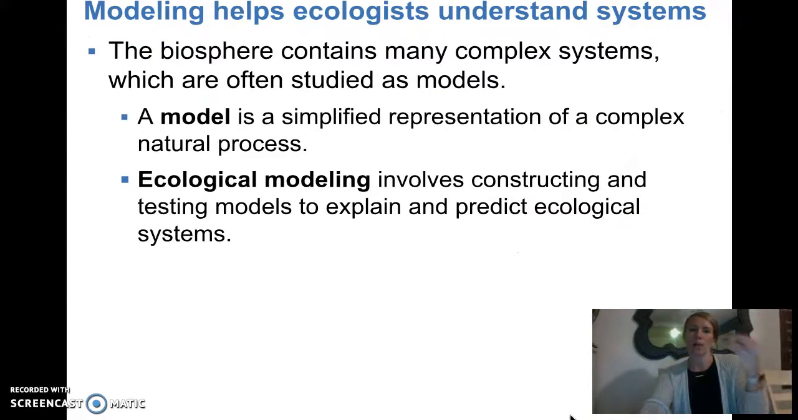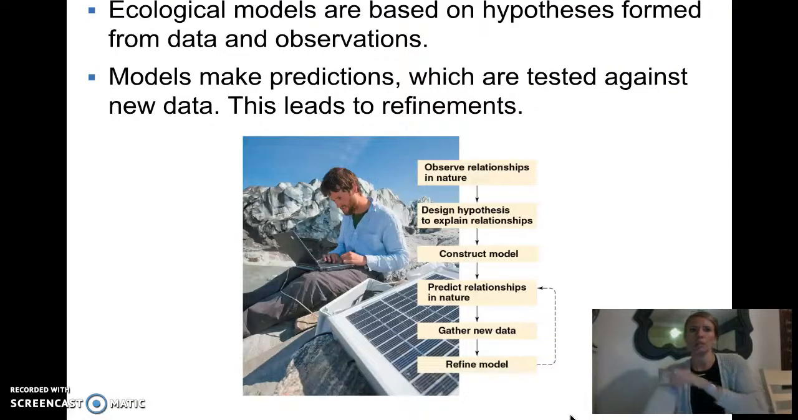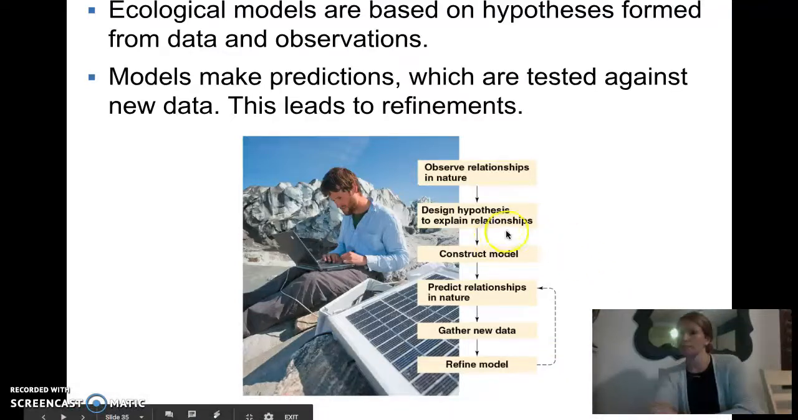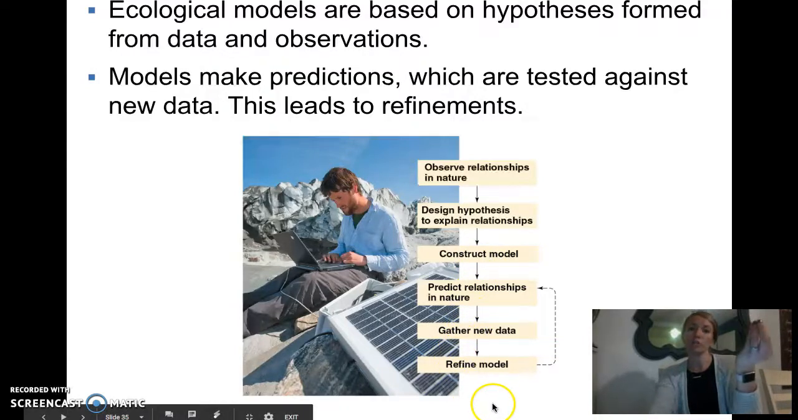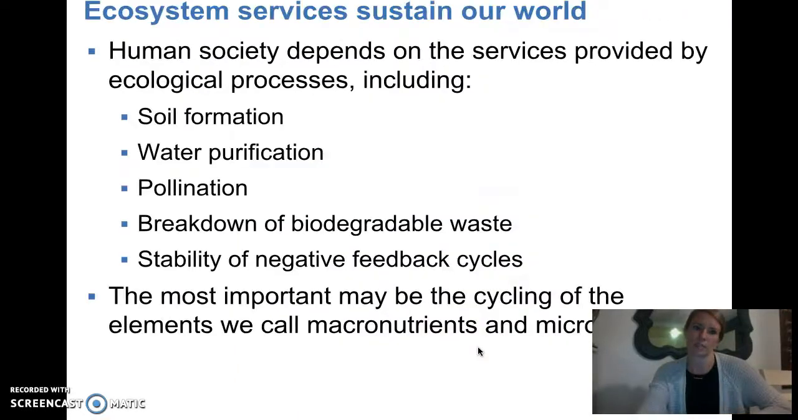And again, models help us understand systems because we can't really run experiments on them. So what we do is we make our models with all the data that we can. So we're going to test models to explain and predict ecological systems. So there's this flow here. It's very similar to the scientific method. We make observations, design hypotheses, construct a model, and run experiments on the model. And then we're going to gather data and look at our conclusions and then refine our model. So we're constantly rebuilding the model again, just like the scientific method.